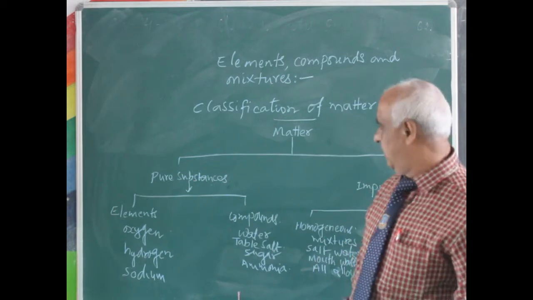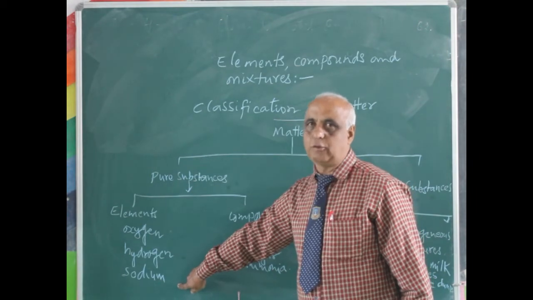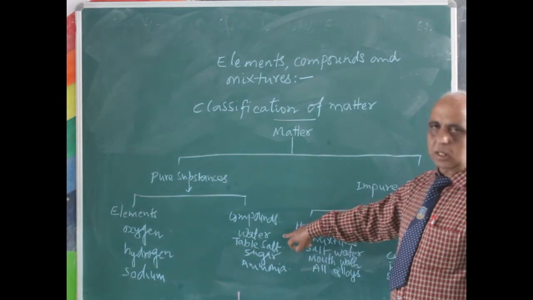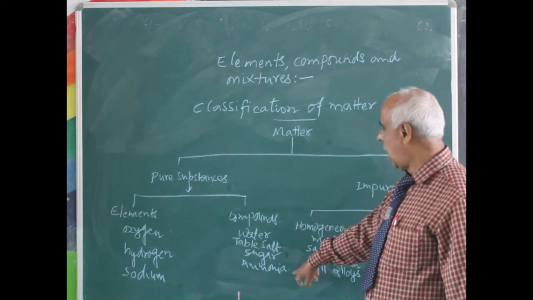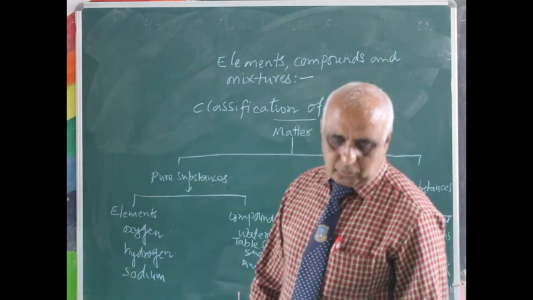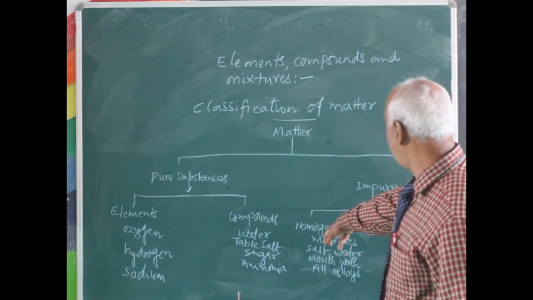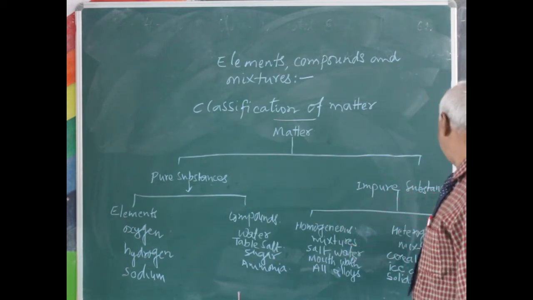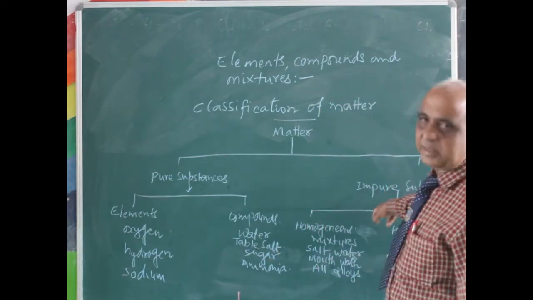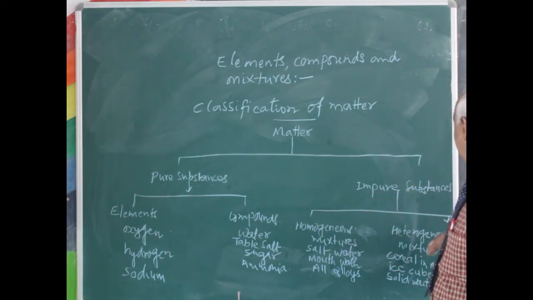So what are the elements? Elements are oxygen, hydrogen, sodium and so on. Clear? And compounds are water, table salt, sugar, ammonia. They are the compounds. Clear? And impure substances are again classified into two categories: homogeneous mixtures and heterogeneous mixtures. Clear? Once again I'll repeat.